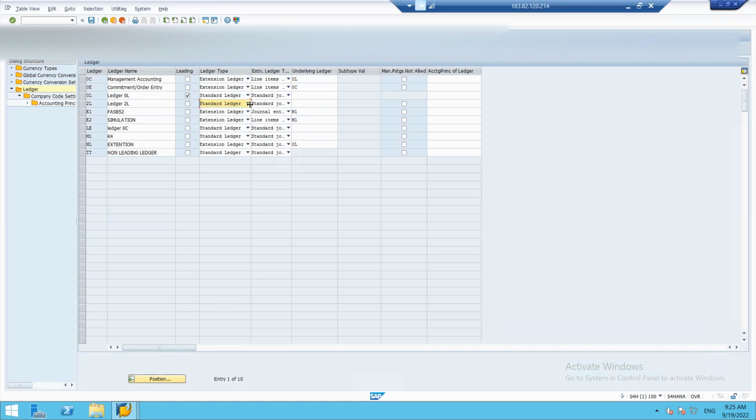So the extension ledger is just an additional or a staple ledger to our leading and non-leading ledger. This was the only concept. There is no other thing, but this was not there in SAP ECC. It has been introduced by SAP S4HANA. So it's an additional thing with the latest version.